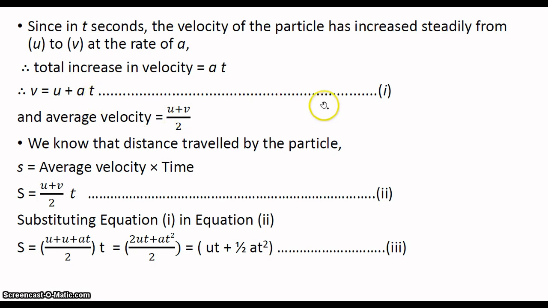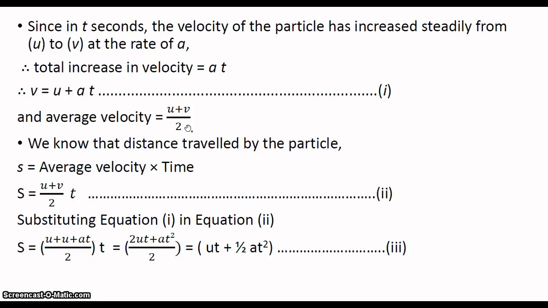This is the first equation of motion, and the average velocity is initial velocity plus final velocity divided by 2, the mean of initial and final velocity. We know that distance traveled by the particle s is equal to average velocity multiplied by time, because if it is increased in a uniform manner, for example, if the initial velocity of a particle is 0, there is no displacement takes place. Again, it is 1 meter per second.